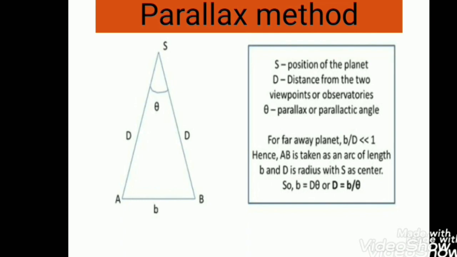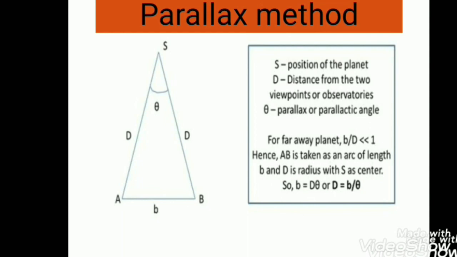For a far away planet, generally b upon D is very much less than 1. Hence AB is taken as an arc of length b, and D is the radius with S as the center. So D equals b upon theta.